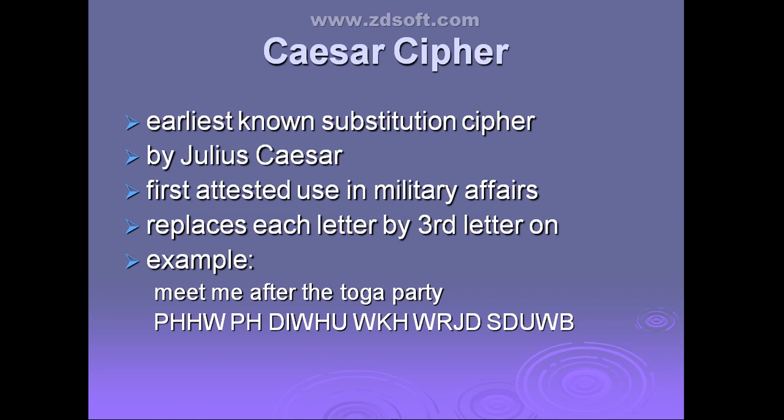Are you getting it? Yes, ma'am. Is that clear? Right? We can check it out. A is replaced with D. A is replaced with D, M is replaced with P, E is replaced with H. After A, the third position letter is D. Each letter is replaced with the third position letter in alphabetical order. So this is what is called the Caesar cipher.